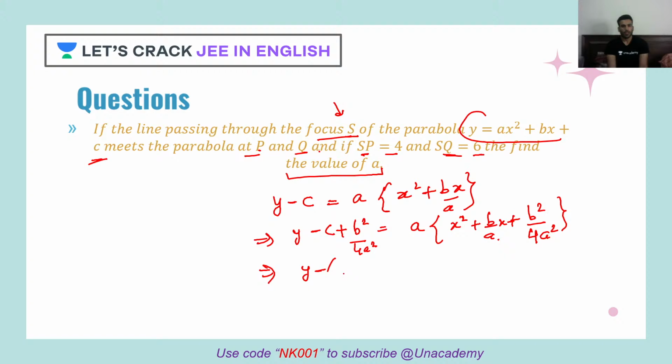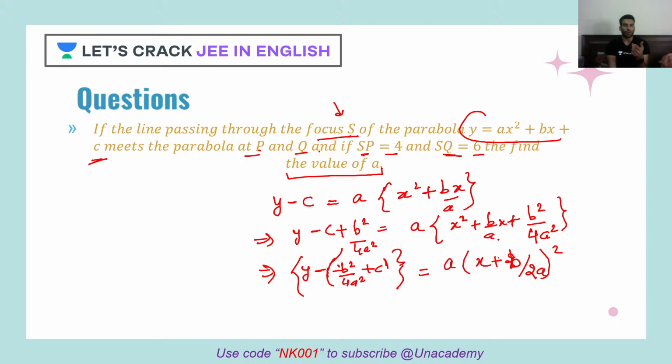So y minus b square. Oh, sorry guys, again okay. So that I'll keep it, let's say, minus and then plus c. Okay, and this is equal to what? a times x plus b by 2a's whole square.